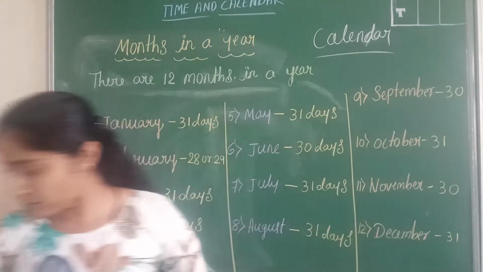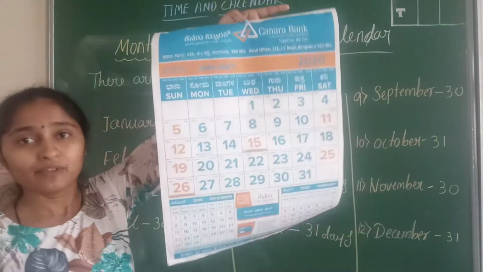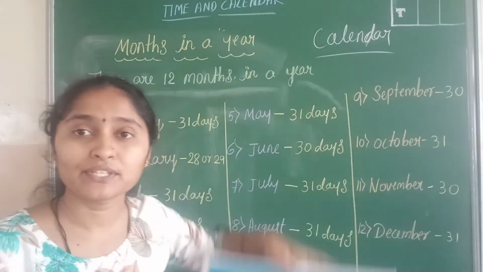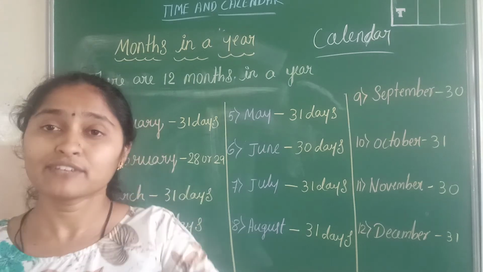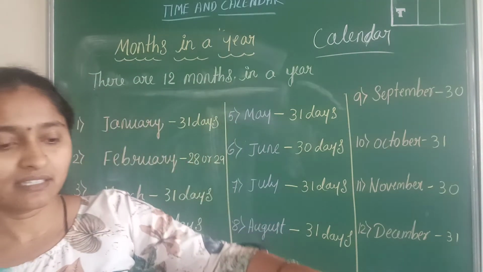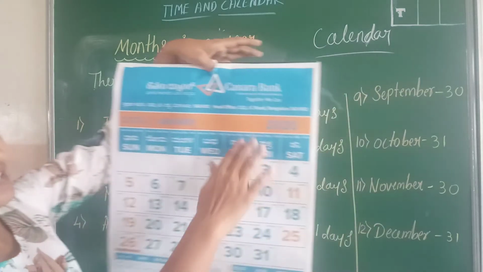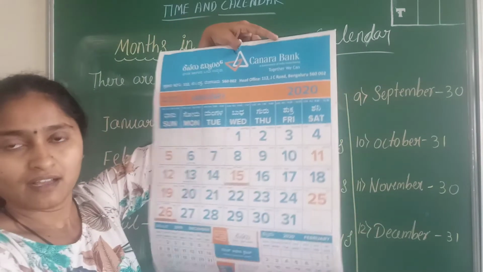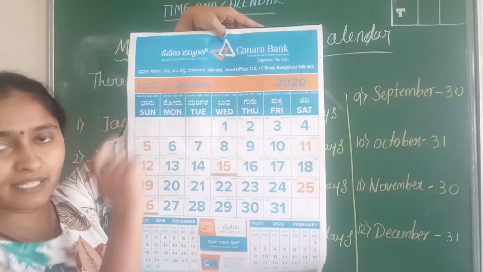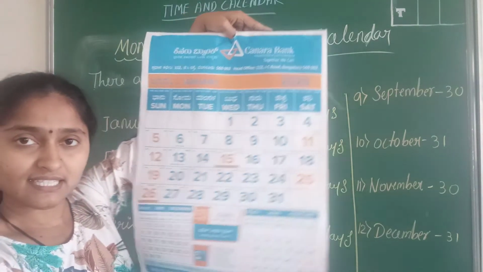Okay, with the help of this calendar we will come to know which month is going on, which day is going on, and what the date is today. Now I have here a 2020 calendar, last year's calendar, of the month of January. Likewise, this is the calendar.